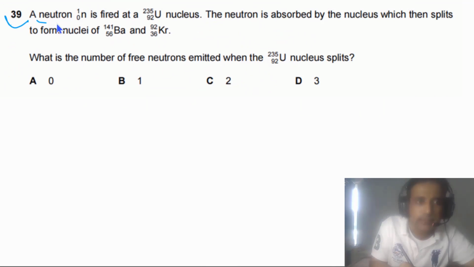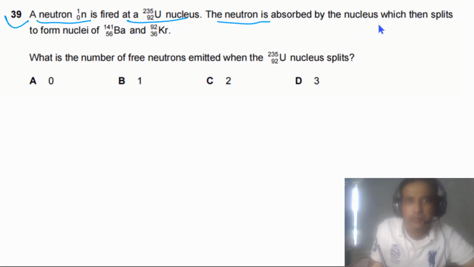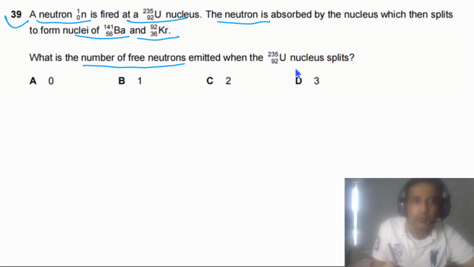Question 39 says, a neutron is fired at a uranium-235 nucleus. The neutron is absorbed by the nucleus, which then splits to form nuclei of barium and krypton. What is the number of free neutrons emitted when the uranium-235 nucleus splits? So first of all, simply we can write down the equation.